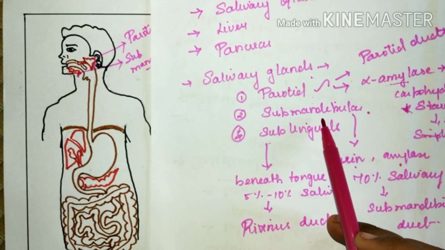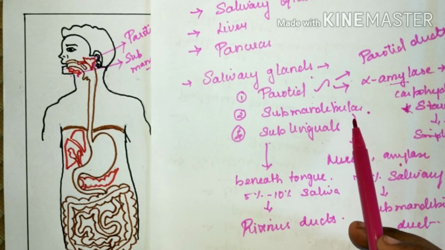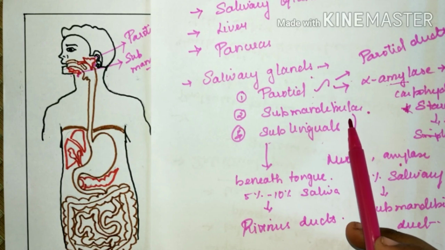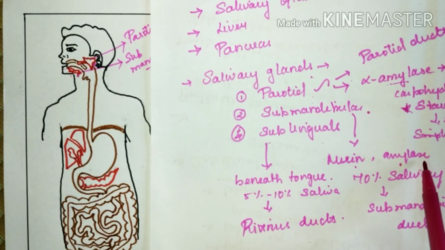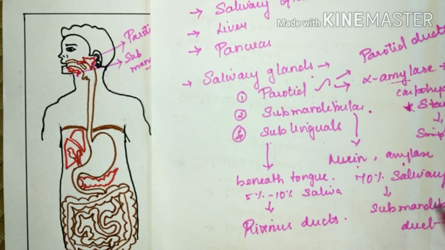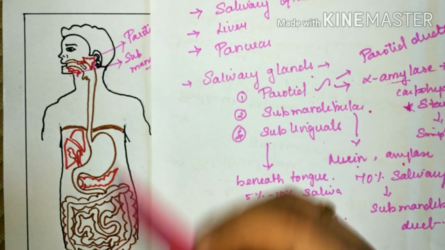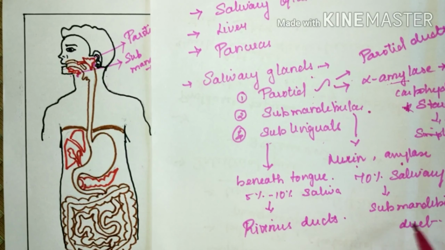Then comes the submandibular. The submandibular glands are situated under the lower jawbone, about 2 inches above the Adam's apple, that is the larynx part. They secrete both mucin and amylase, so they are mixed glands. They contribute almost 70% of the salivary content of our buccal cavity, and they let out the saliva into the oral cavity through the submandibular duct.